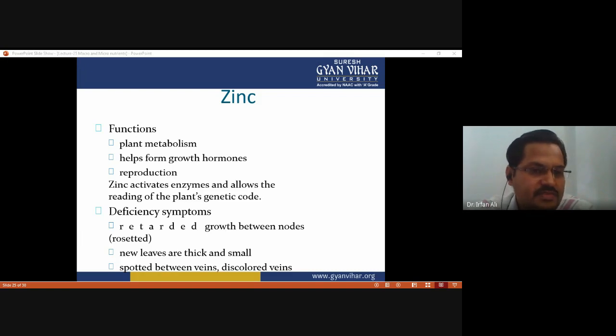Deficiency symptoms are retarded growth between nodes. This is called rosetted growth, and it has been observed due to the deficiency of zinc, because it affects the growth hormones. Due to the deficiency of growth hormone, retarded growth is observed, and new leaves are thick and small, spotted between veins, and with discolored veins. So these all are the symptoms of zinc deficiency.